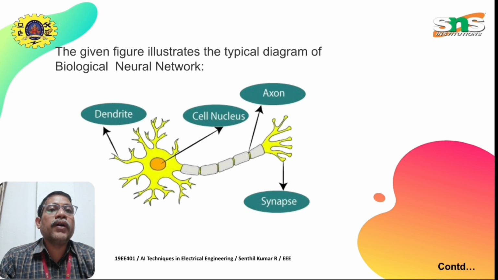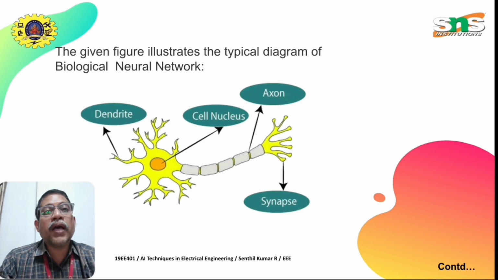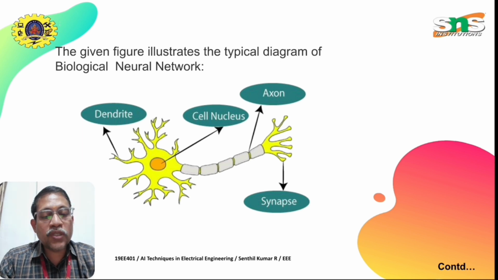It consists of dendrites, which are the input terminals, on the left. The axon acts as an output terminal, and the cell nucleus is named soma, S-O-M-A, which is nothing but a cell nucleus or a cell body. And the synapses are nothing but the axon terminals, where a neurotransmitter fluid is generated.